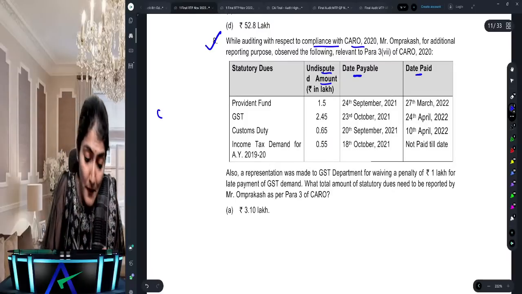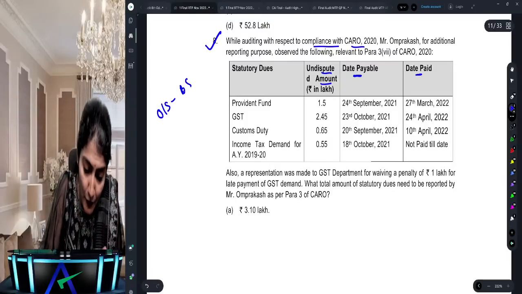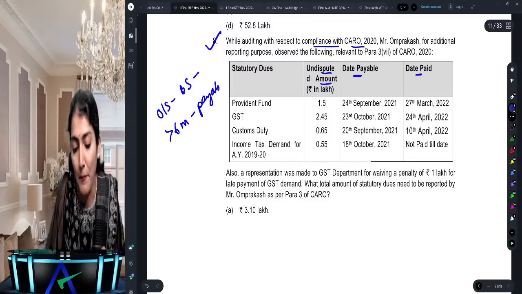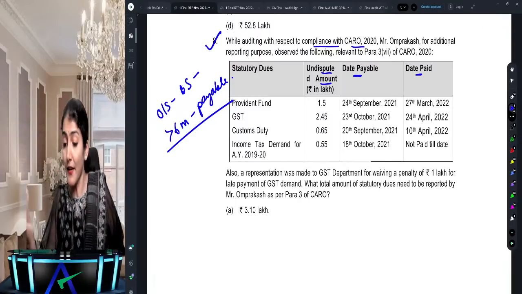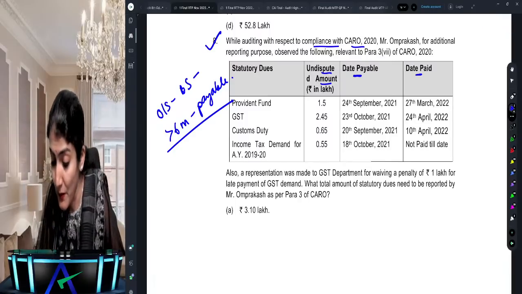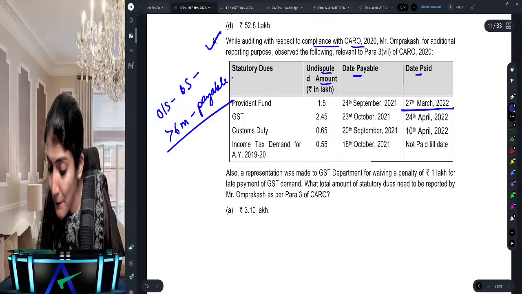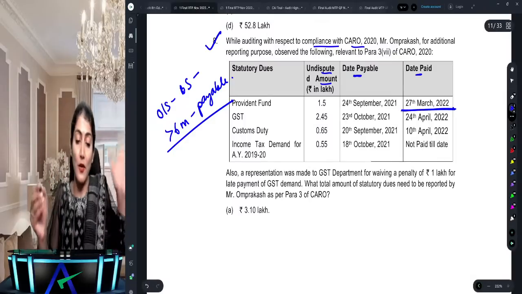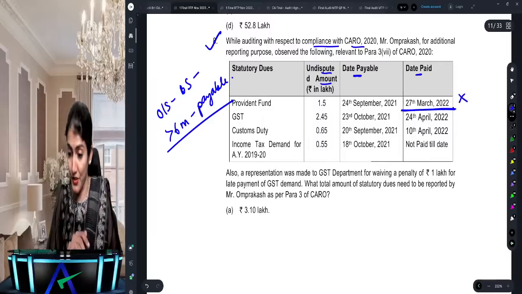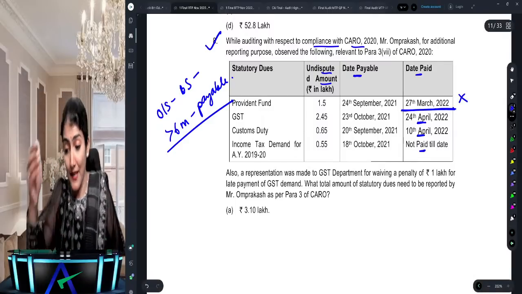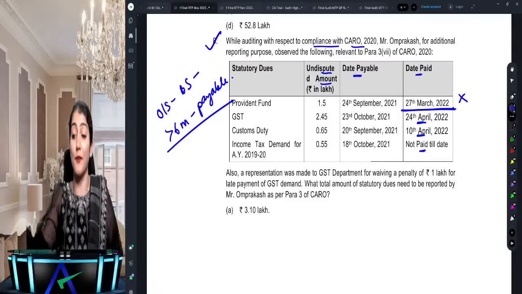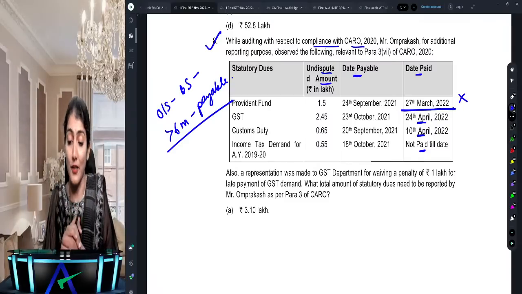What is the point which we have? Outstanding as on the date of balance sheet for a period of more than 6 months from the date it became payable. So it is outstanding as on the date of the balance sheet for a period of more than 6 months. So now what does it say? It has been paid on 27th of March. So it was not outstanding as on the date of balance sheet. Now these two, they are outstanding as on the date of the balance sheet because they were paid after 31st of March. They were not paid on or before 31st of March.